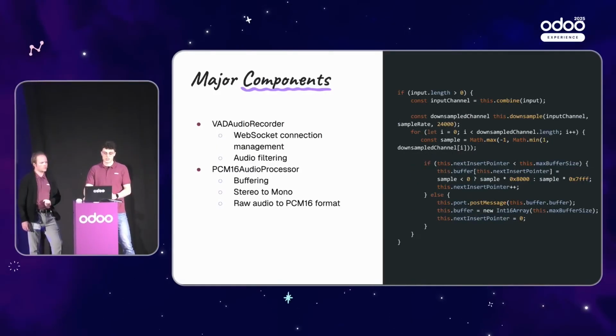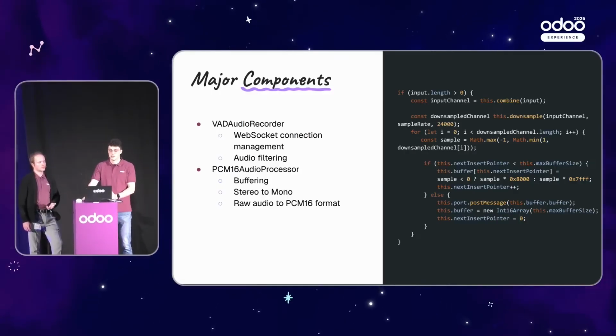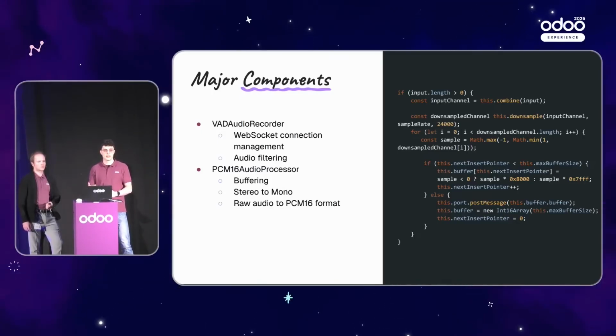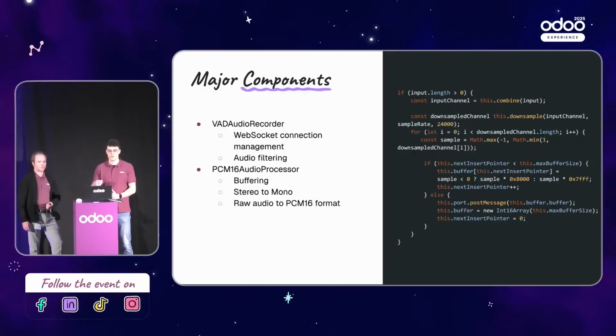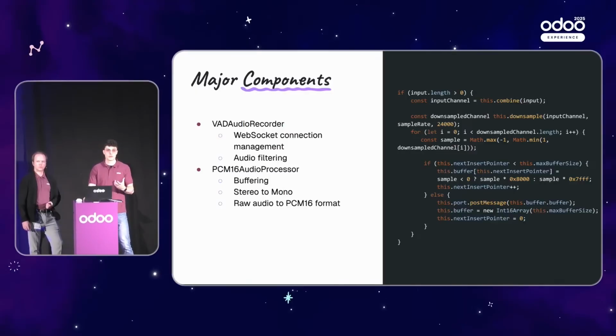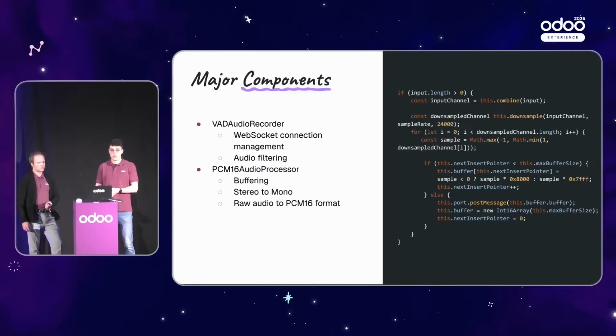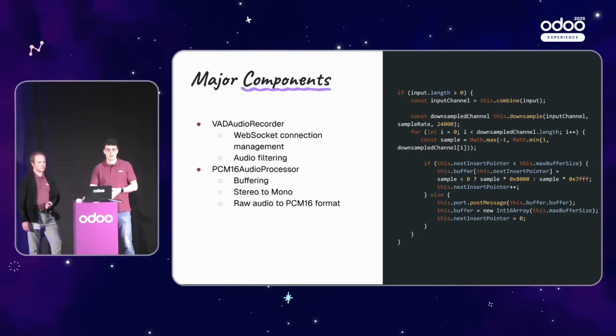The second component is also an important component, the PCM16 audio processor. Here you have a snippet of this component that will make the audio compliant with the API of OpenAI, and will do some other things such as buffering to avoid sending too much information at once to OpenAI. It will also convert the microphone from stereo channels to a mono channel, which is the only one that can be understood by the model. And then it will transform the data type of the raw audio that we receive to a format compliant with the API.